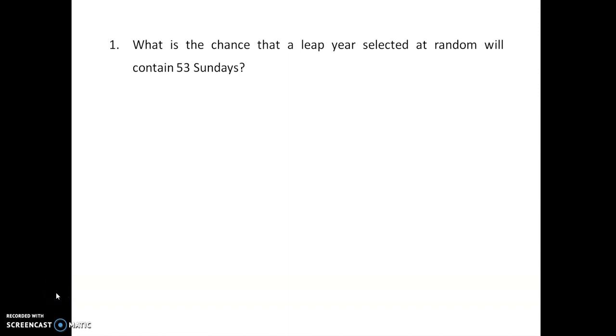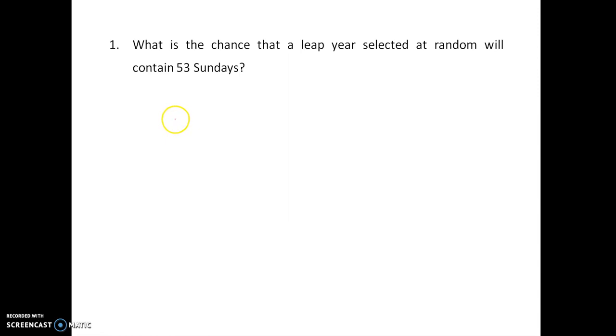Hello everyone. In this particular session, I'll be taking questions of probability. So the first question which I am discussing is, what is the chance that a leap year selected at random has 53 Sundays? If I look into this whole problem, then this problem actually appears a lot in a lot of exams and everywhere. So it's pretty simple to calculate.